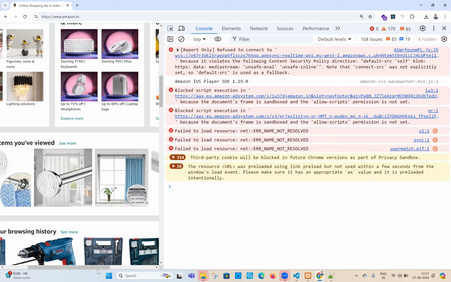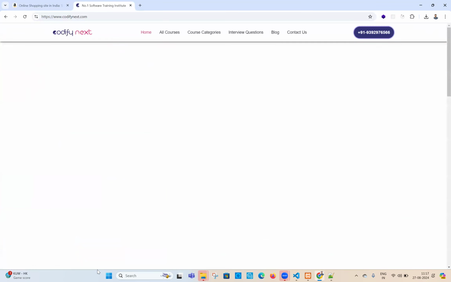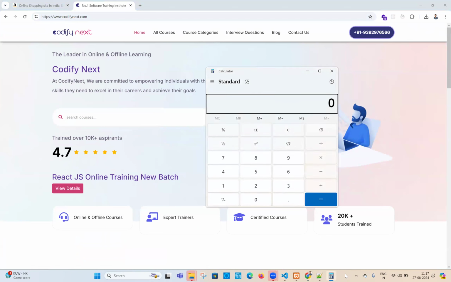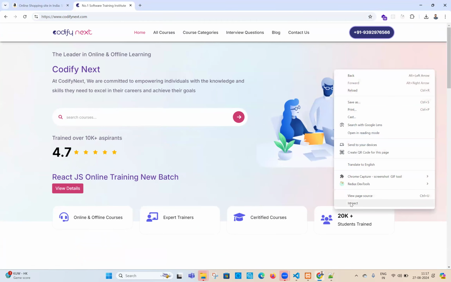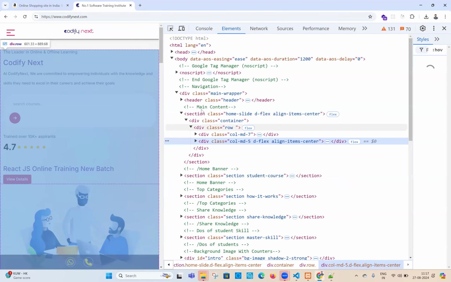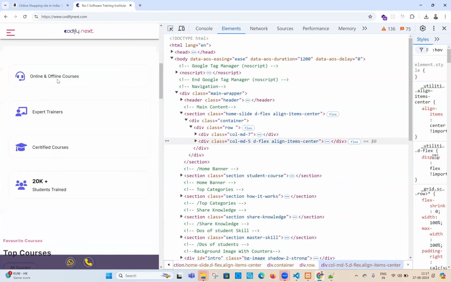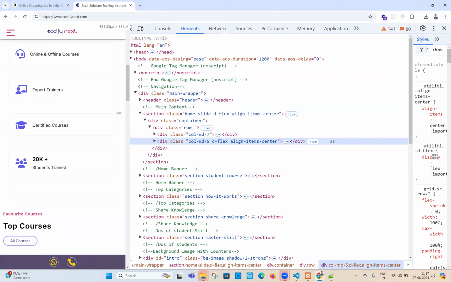Let me open one more website. Let us open our website, Codify. This is a website. Let me do right click and then inspect. Otherwise, you can right click here like this and click on inspect, and you will see it become like this. Can you see? Do we have any horizontal scroll bar? No. Observe this content carefully. In this device, all these 4 items are coming side by side like this.